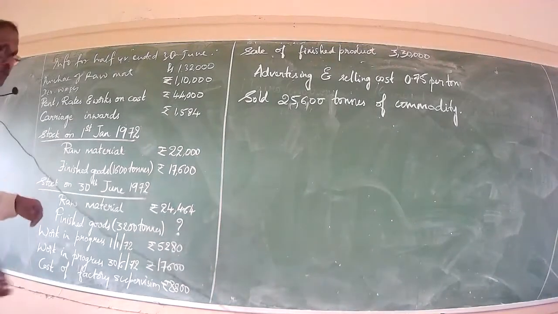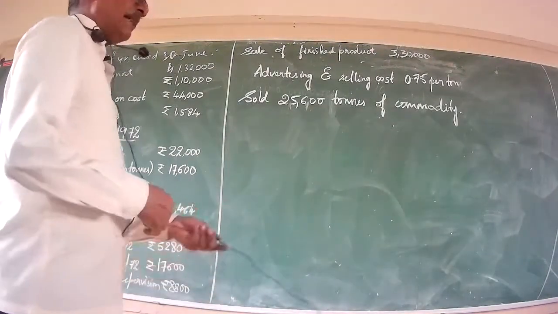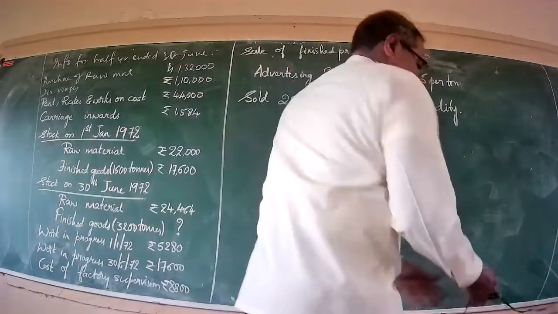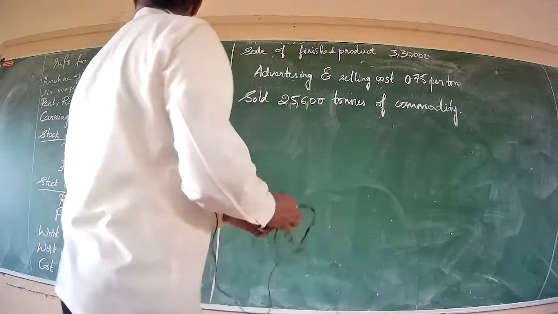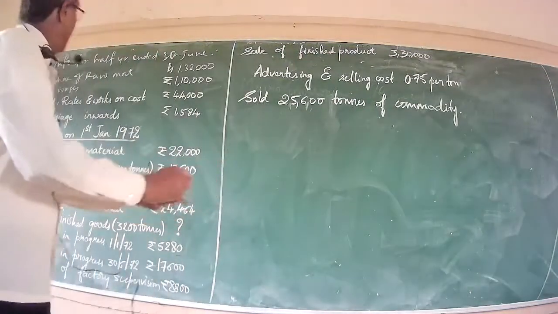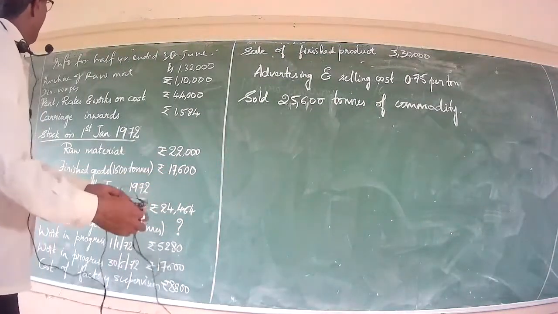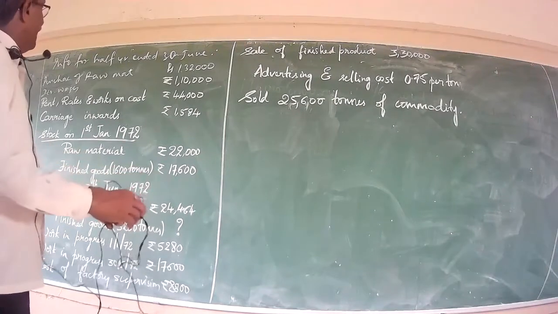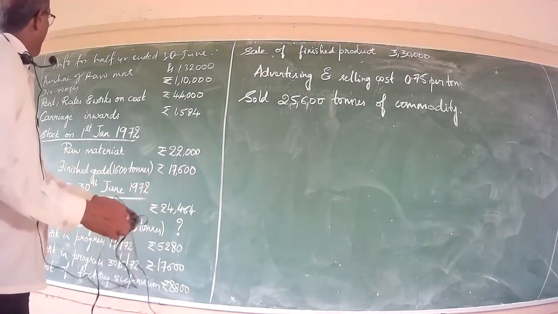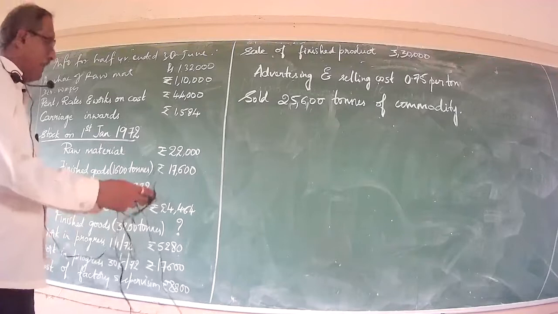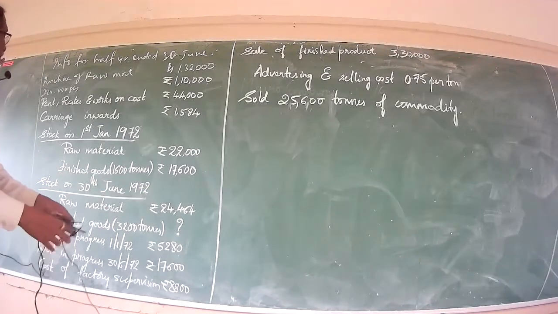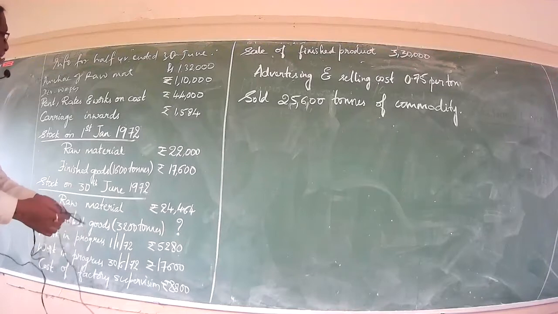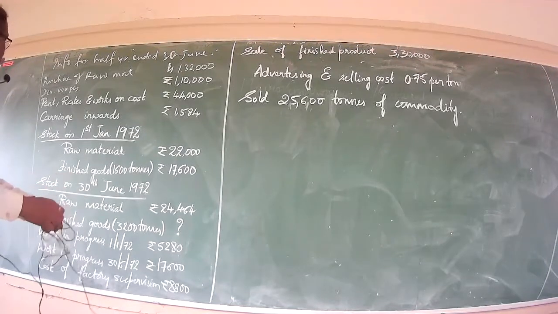In continuation of our last class deliberations, let us take into consideration one more illustration. First I shall read out the problem. Information for the half year ended 30th June. Purchase of raw material rupees 1,32,000. Direct wages 1,10,000. Rent, rates, works on cost rupees 44,000.